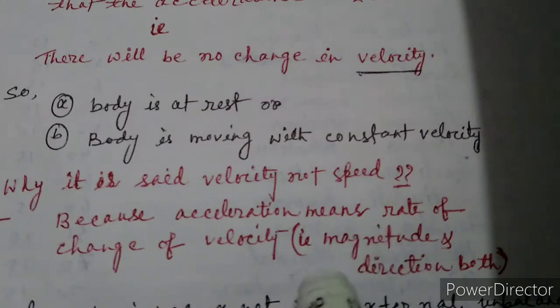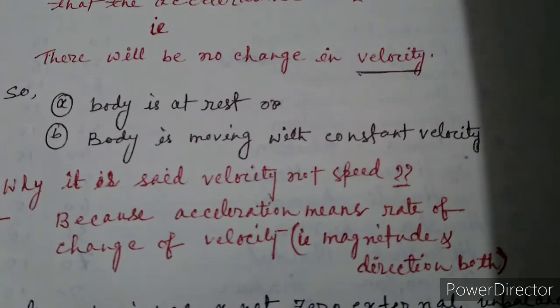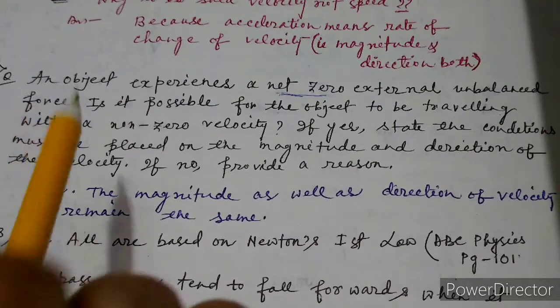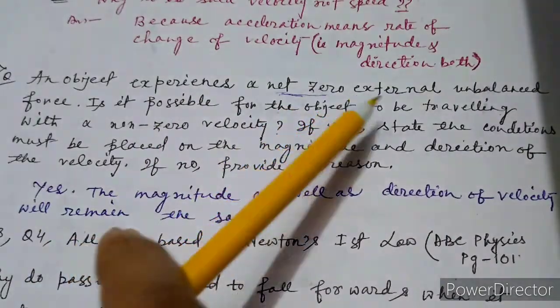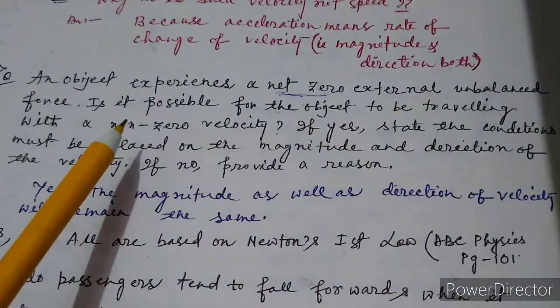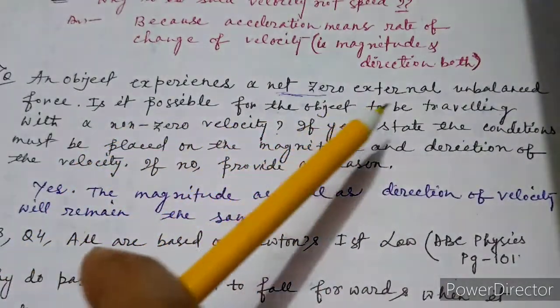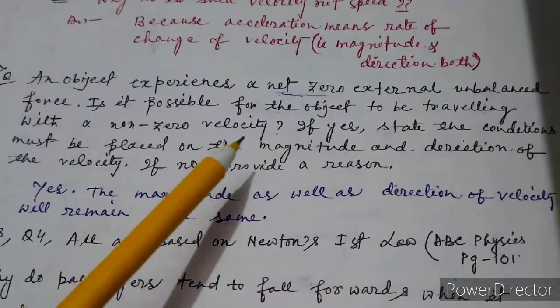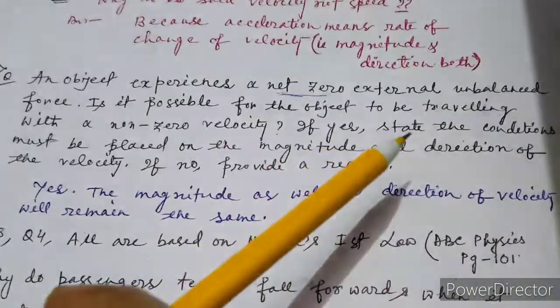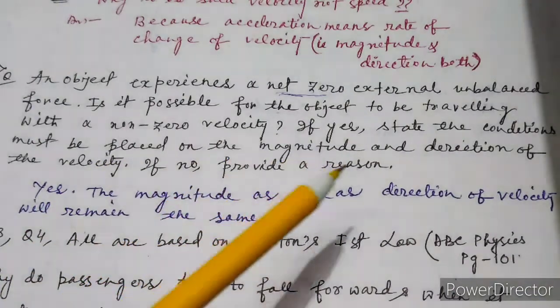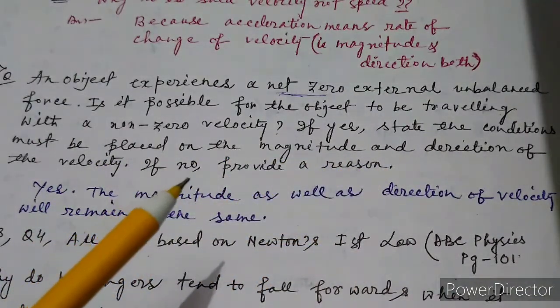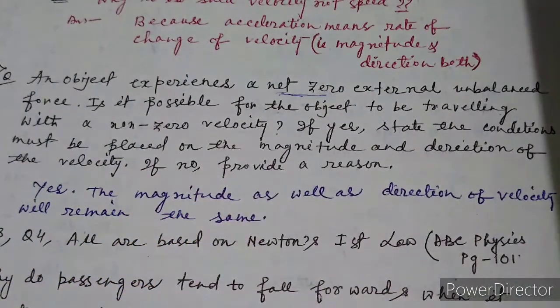Okay, now let me come to the first problem. So see the first question. An object experiences a net zero external unbalanced force. Is it possible for the object to be traveling with a non-zero velocity? If yes, state what conditions must be placed on the magnitude and direction of the velocity. If no, provide a reason.